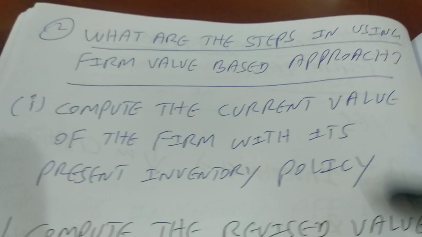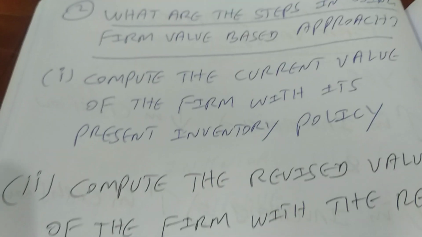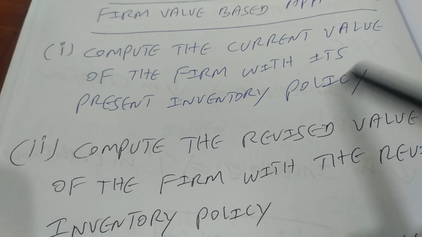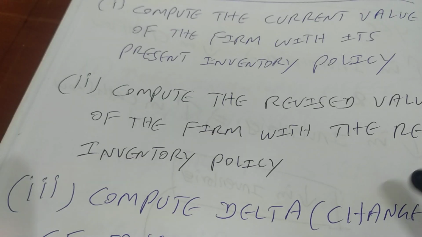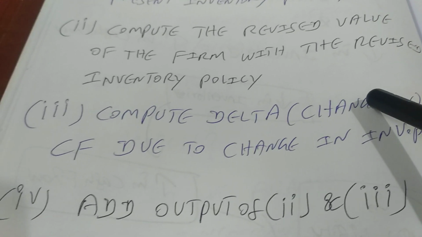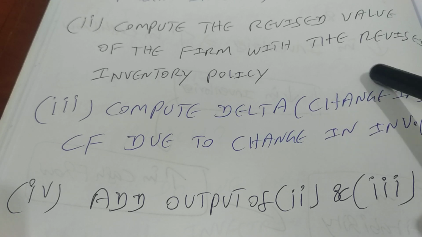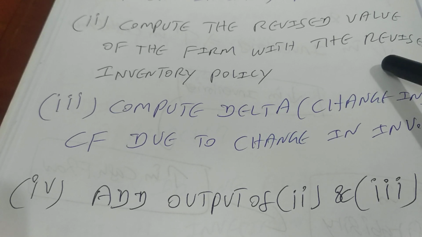So now what are the steps in using this approach, right? So there are basically 5 steps. Step number 1 is we are going to compute the current value of the firm with its present inventory policy. In the second step, we are going to find out the value of the firm, right, when we are going to change the inventory policy. That means with the revised inventory policy, what happens to the value of the firm, we are going to find out that in step number 2.